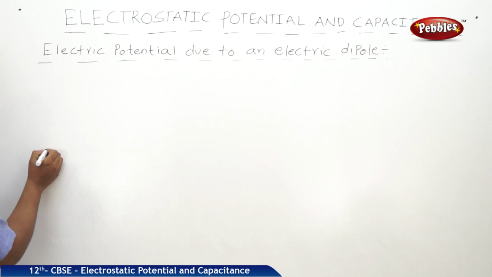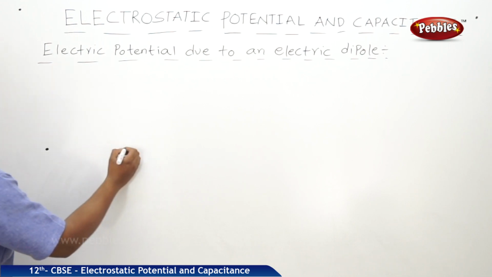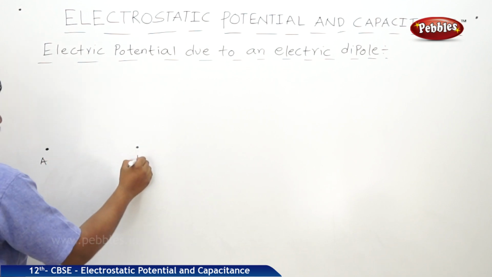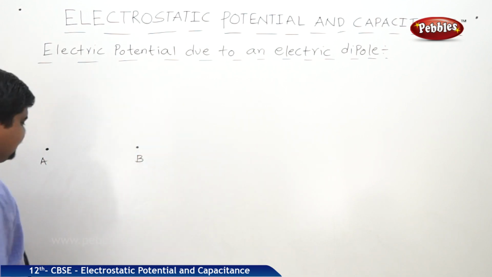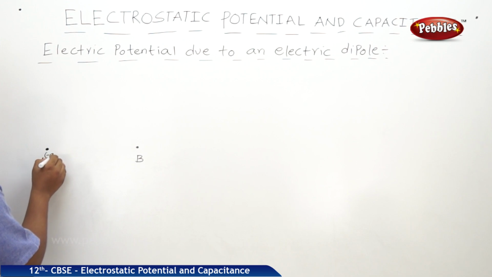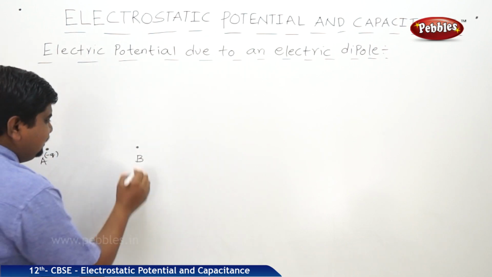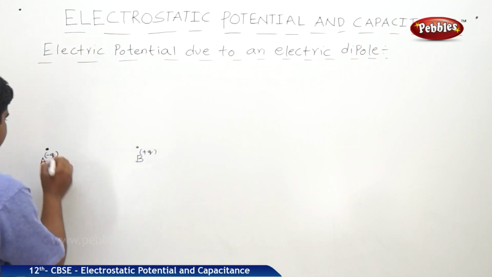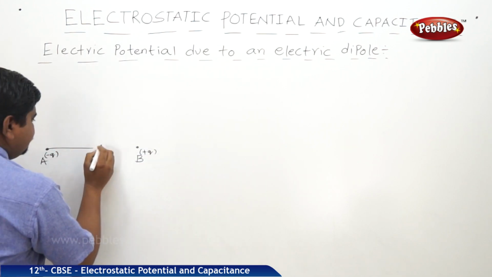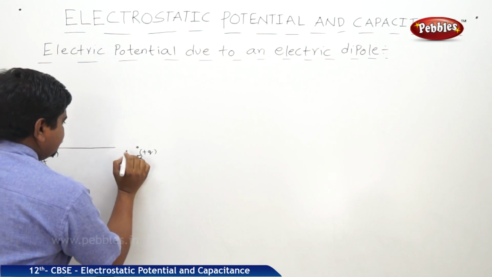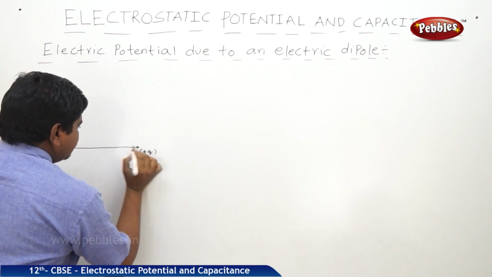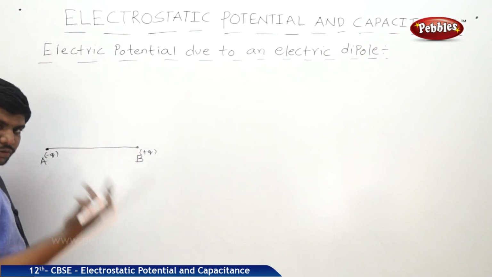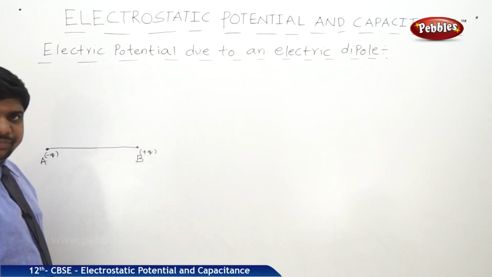Consider an electric dipole like this. Position A, position B. At position A, the charge which is located is minus Q. At position B, the charge which is located is plus Q. So this is the construction of the dipole. As usual, the distance between the two charges, we know, is 2a.